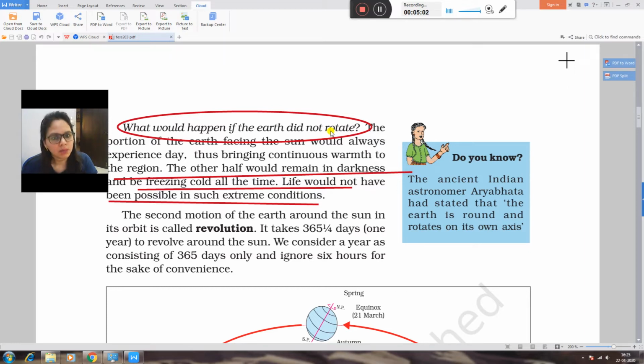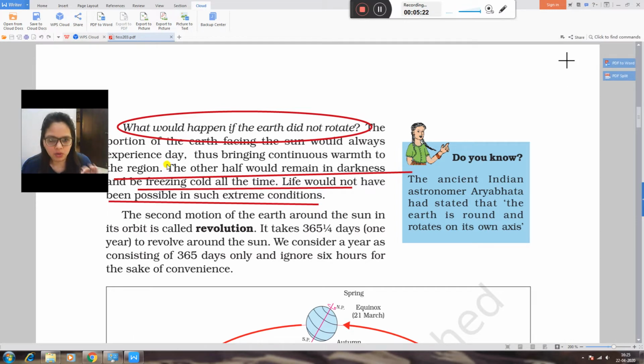But what would happen if the earth did not rotate? The answer is that the portion of the earth facing the sun would always experience day. The part of the earth that receives sunlight experiences day, and the other part of the earth experiences night.